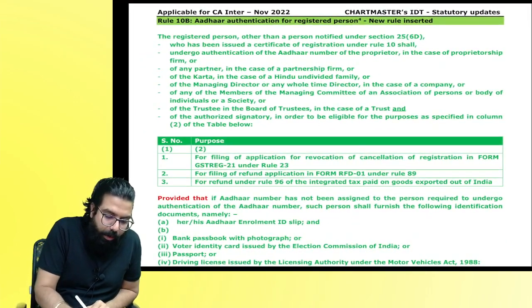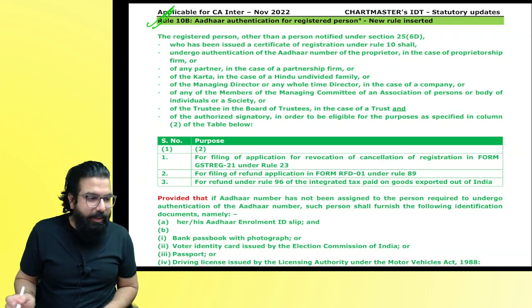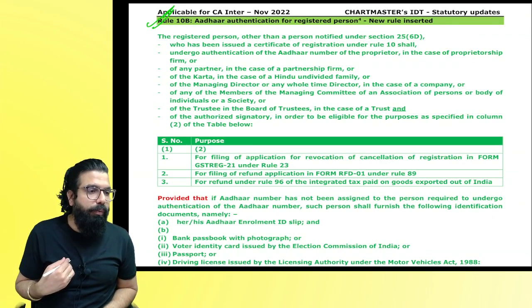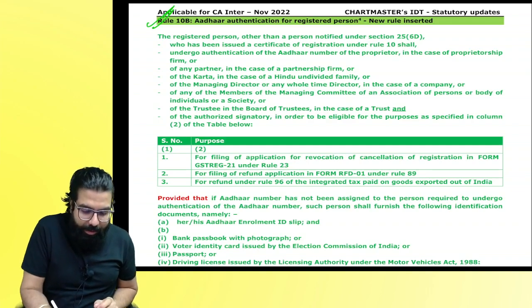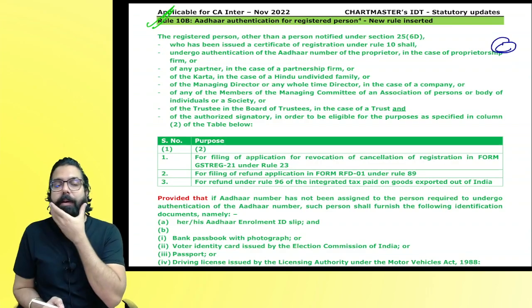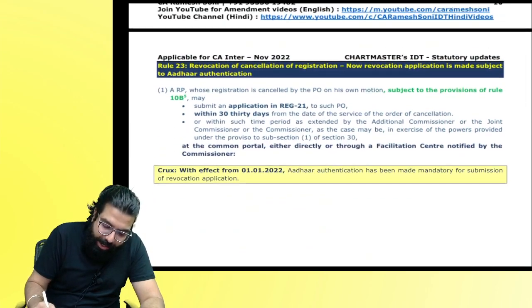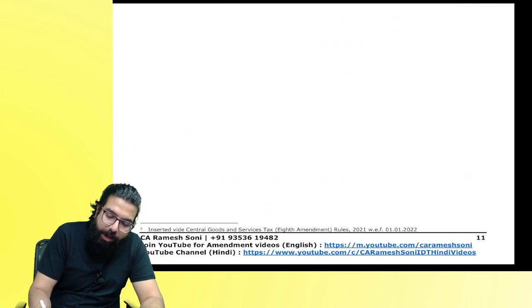Next. One rule number 10B has been introduced. Rule number 10B. This amendment, from my point of view, for your exam, it is C graded. But still, I want to tell you what the amendment is. You remember, under section number 25, we learned which are the people who are required Aadhaar